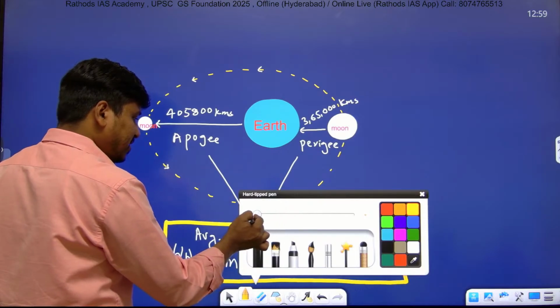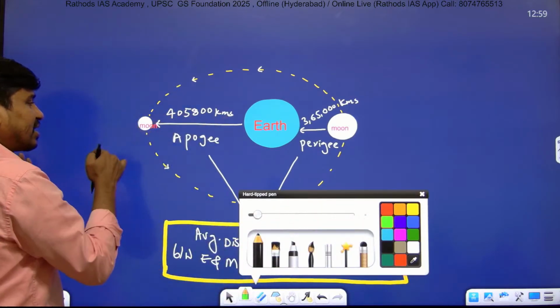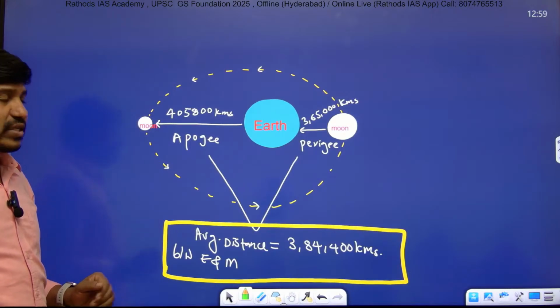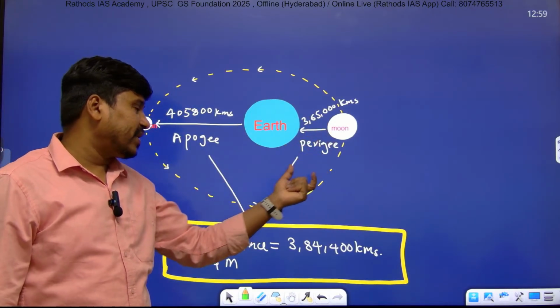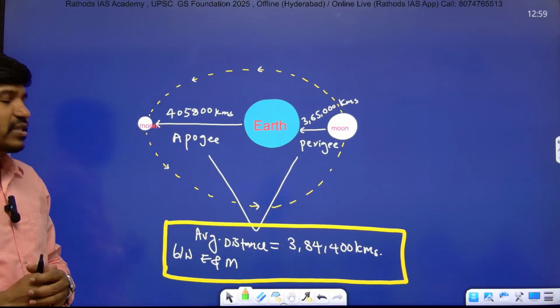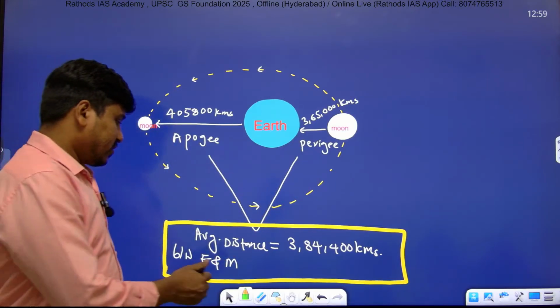But the maximum distance between the earth and moon is around 4 lakh 5,000, and the minimum distance will be around 3 lakh 65,000. That smallest distance we call perigee, the longest distance we call the apogee. Got this point, right?